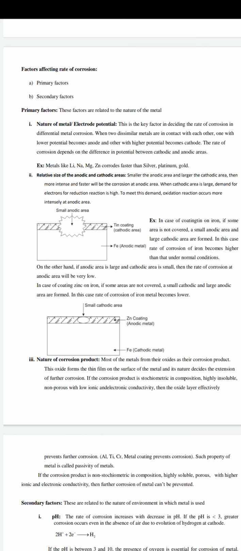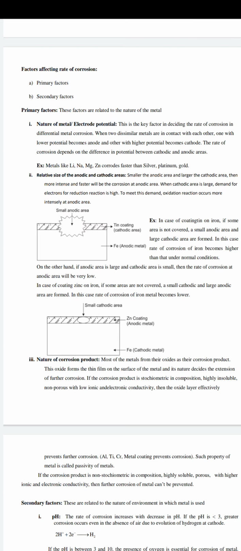If we want to select metals for designing an instrument, device or any industrial use, differential metal is essential, so we select metals with less potential difference. If we select metals with more potential difference, the rate of corrosion is more.